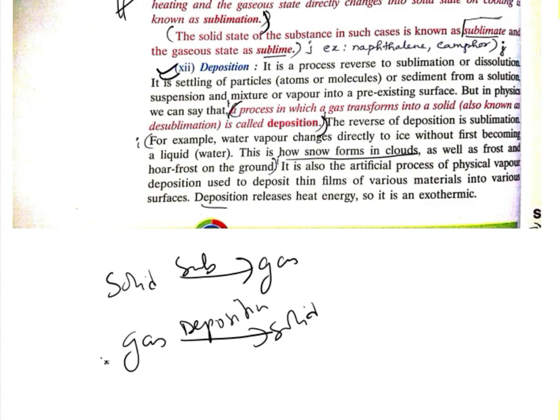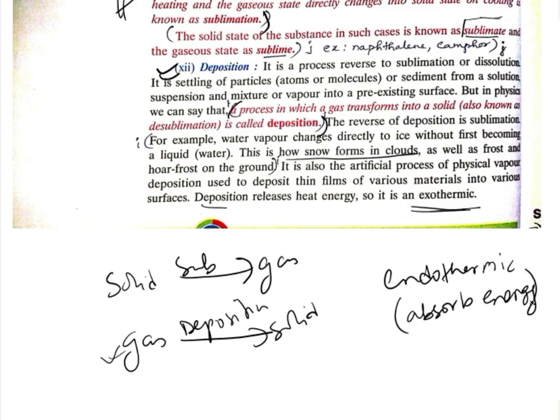Deposition releases heat energy, so it is exothermic. Deposition converts gas into solid, so it is releasing heat energy, and that's why it is said to be exothermic. Exothermic means something releases heat energy, and if something absorbs heat, then it is said to be endothermic, when something absorbs energy.